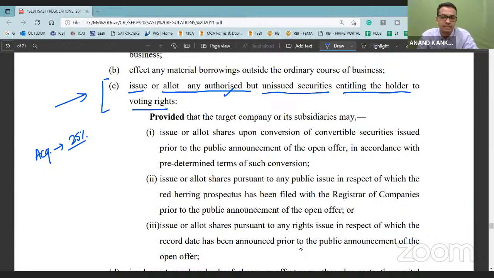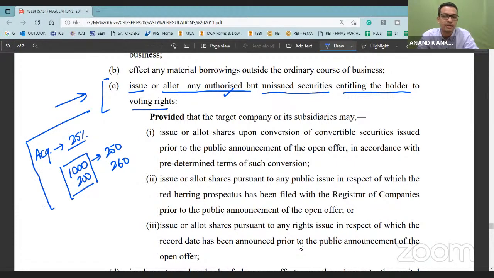Let's say there are 1000 shares. He has acquired 250 and has given an open offer for an additional 260 shares. Now you say to the acquirer that we don't have 1000 shares, we have 200 new shares. The entire calculation of the 25% trigger is because there are a total of 1000 shares in the company and the acquirer has acquired 250 shares, right? That's the genesis of this open offer. Otherwise, what's the logic of this open offer? Yes or no? Yes, sir.